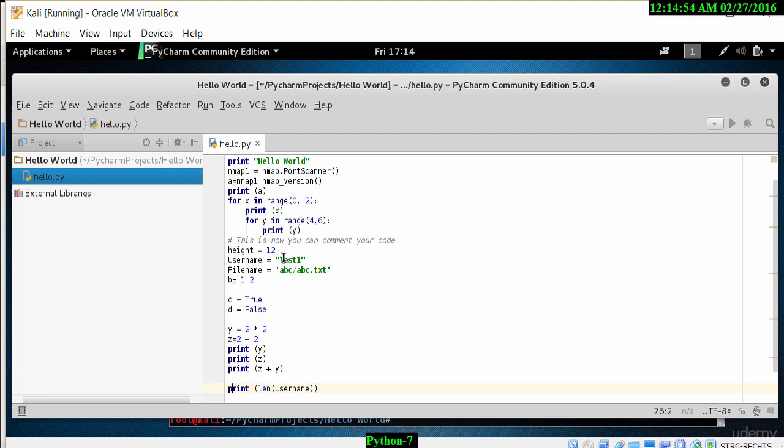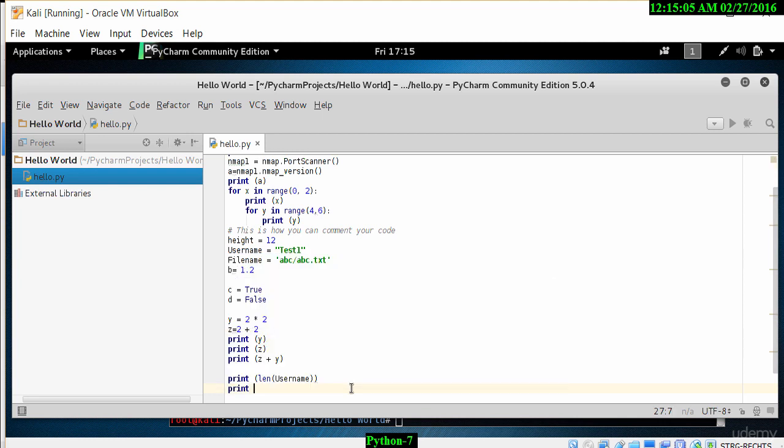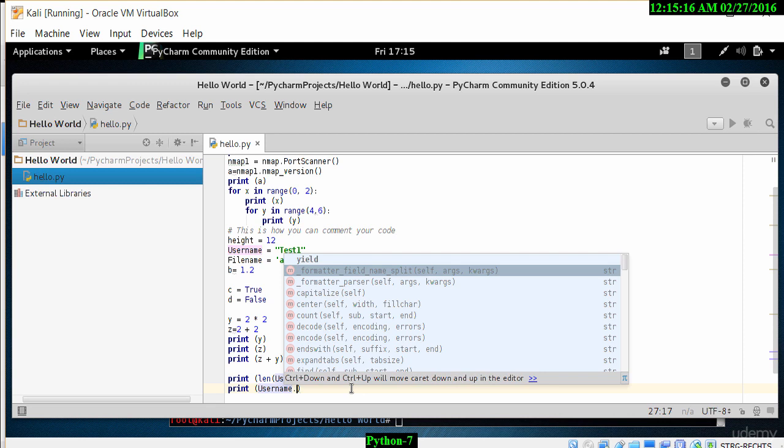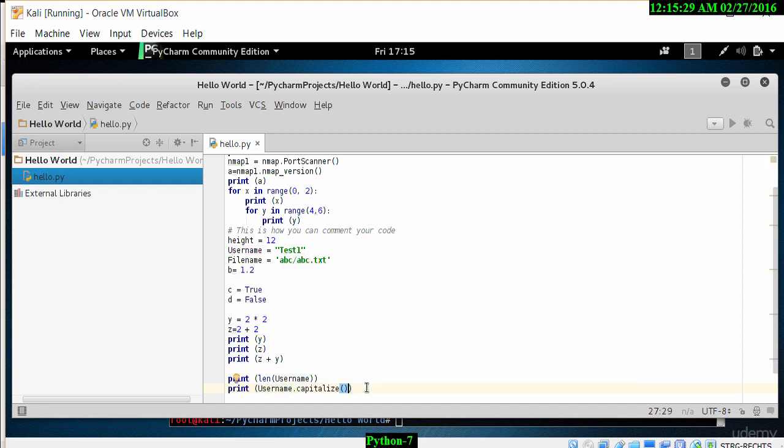There are other additional commands that we can use with these string variables, and one of them that I'm going to do now is print, and we're going to do some functions on the actual username. So to do that, I type in print, and let's type in username, and this time I'm going to put a full stop next to username, and as you can see here, it has a number of options that we can perform tasks on that particular username. For example, I'll use capitalize here, and let's see if it does return the value as capitals.